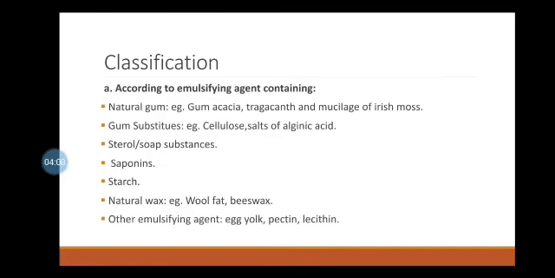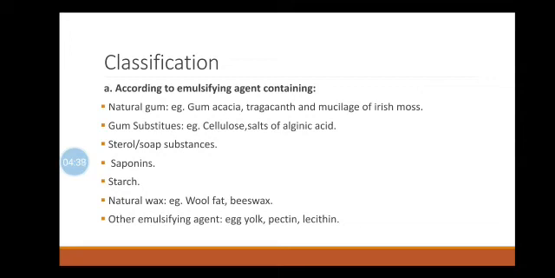Now, starting with the classification of emulsions. These emulsions are classified by various methods. However, from the dispensing point of view and mode of administration, emulsions can be classified according to the emulsifying agents, and second, classification of emulsions in accordance with their mode of administration. Now, first of all, we will see the classification according to the emulsifying agents. In this, the emulsion is classified into 8 types.